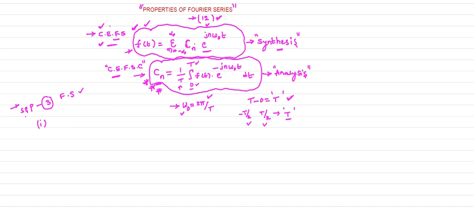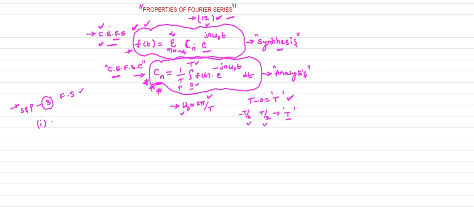If the question says state any three properties, you can choose any three among the 12. Otherwise, if they ask to state and prove the following properties, you can straight away learn all the 12 properties, otherwise you cannot go for the proofs.